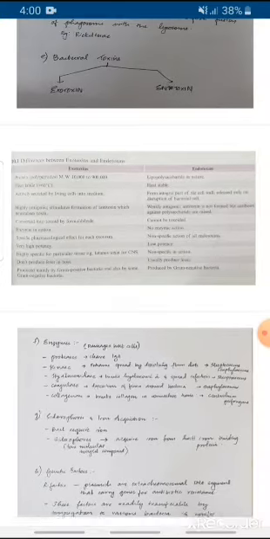Exotoxins are highly antigenic and stimulate formation of antitoxin which neutralizes the toxin. Endotoxins are weakly antigenic. Antitoxin is not formed, but antibodies against the polysaccharides are raised. So here antibodies are formed. In exotoxins, they are highly antigenic, and antitoxin which neutralizes toxins is also formed. Exotoxins are converted into toxoid by formaldehyde, and endotoxins cannot be converted into toxoid.